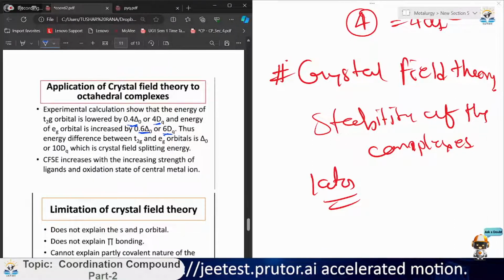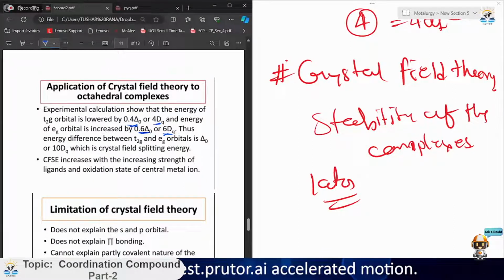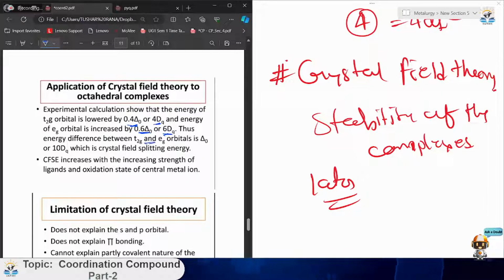This is for octahedral, because the T2g and eg orbitals are different in both structures. Thus the energy difference between T2g and eg orbitals is delta naught or 10 dq.